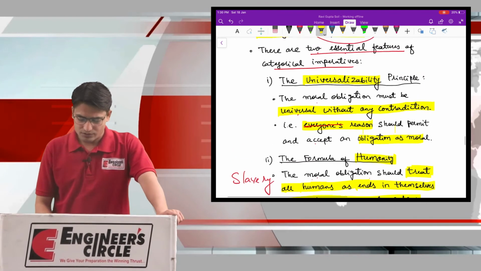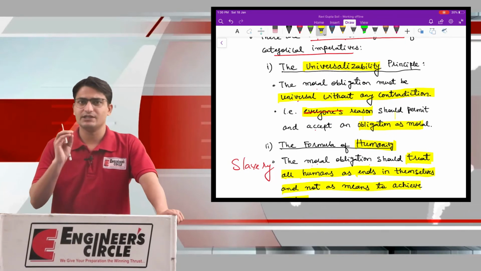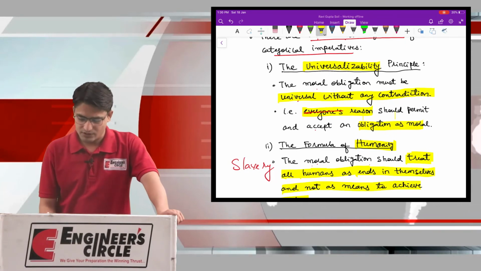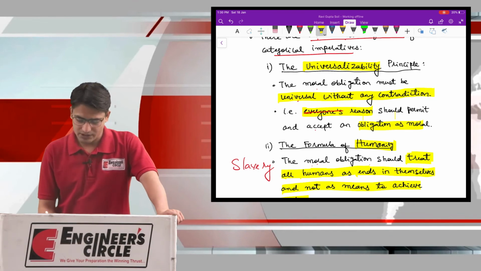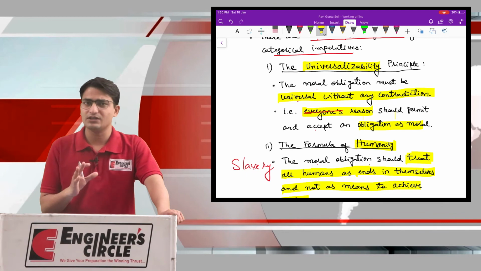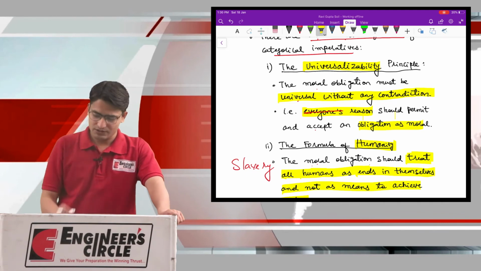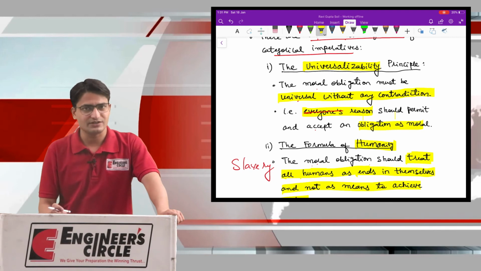So there are two principles, again revising. The universalizability principle, that is, everyone's reason permits and accepts an obligation as moral. In simple terms, if everyone accepts certain things to be moral, then the moral obligation gets satisfied.